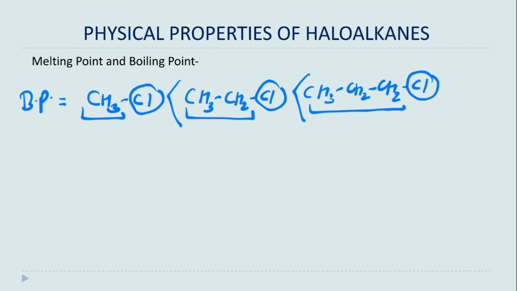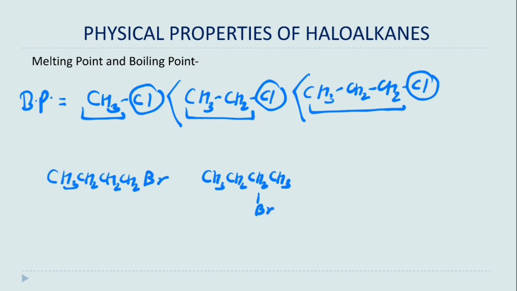Now what happens if the number of carbon atoms in the alkyl chain is the same but the type of chain is different, which means branching in the same alkyl chain, which we call chain isomers? Suppose we have normal butyl bromide, then secondary butyl bromide, then tertiary butyl bromide.